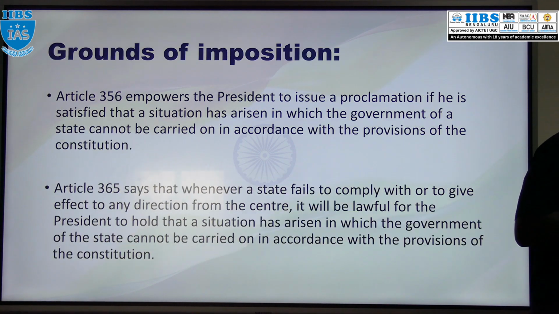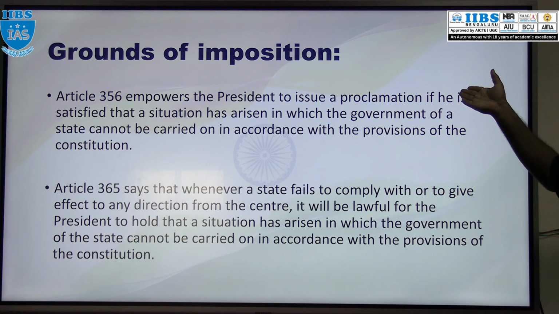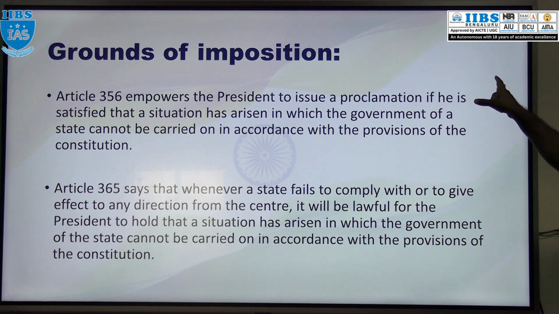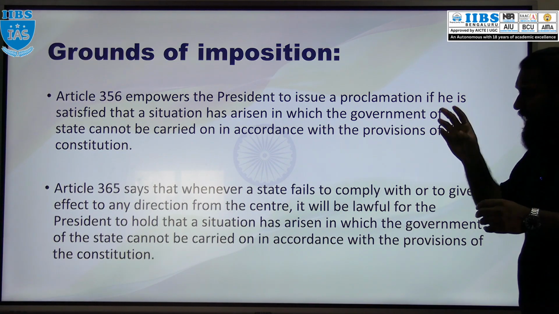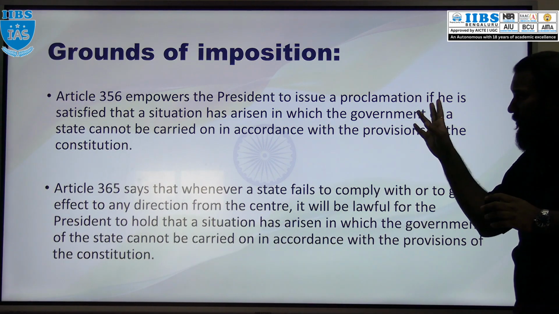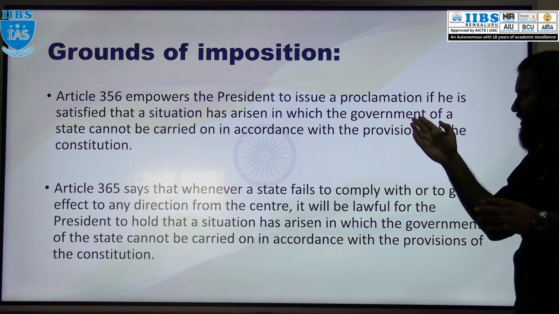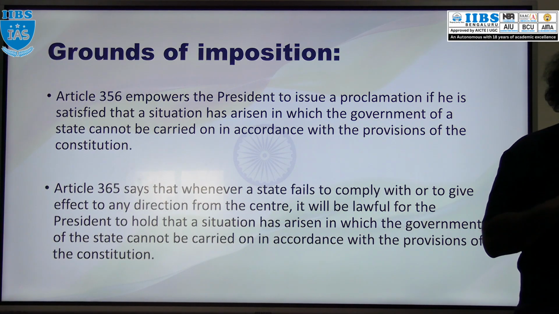Okay, so what are the grounds of imposition that we discuss? Under Article 356, the president can issue the proclamation if the president is satisfied that a situation has arisen in which the government of the state is not running according to the provision of the constitution.